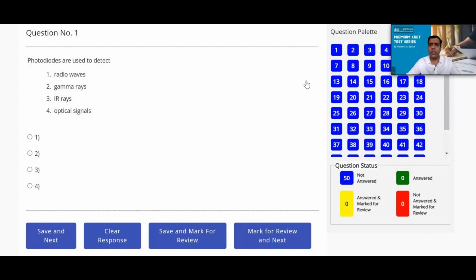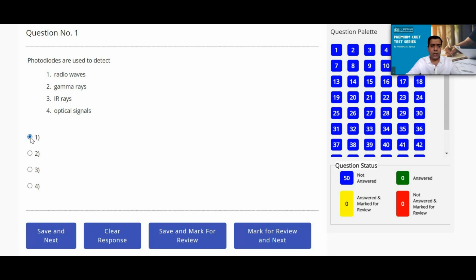You don't need to specifically submit or press any button to submit it. It will automatically get submitted. Now for example, I am going to take the test. You can see question number 1 is here. Photodiodes are used to detect what? You can choose whichever option, for example, option number 1.